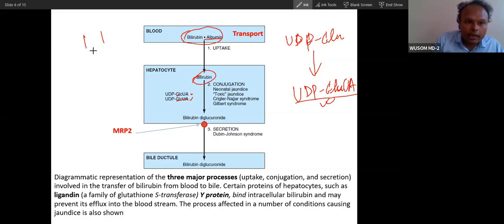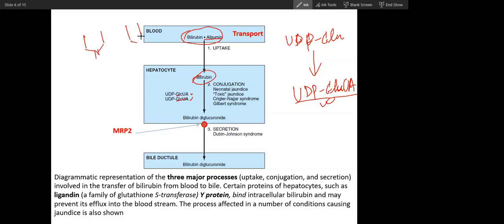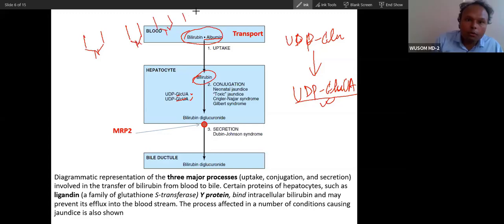Bilirubin is a molecule like this. If I have to write, this is bilirubin, with four pyrrole rings.